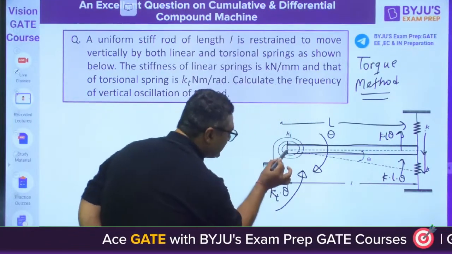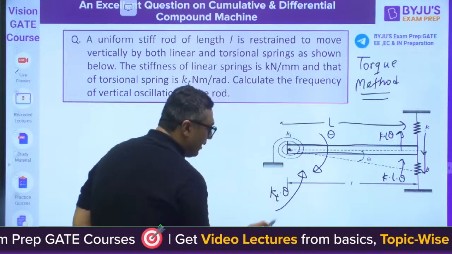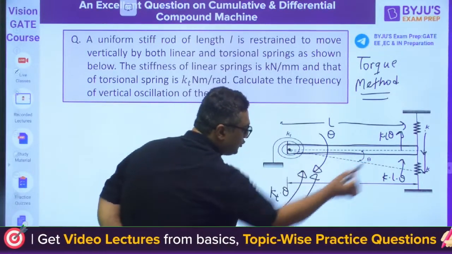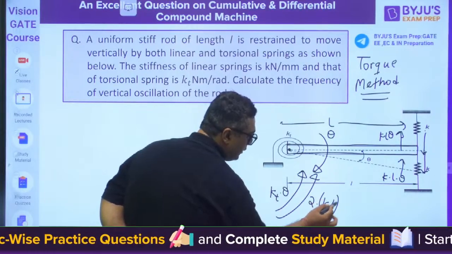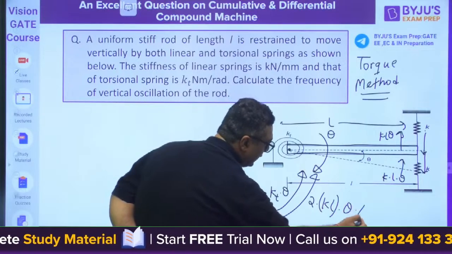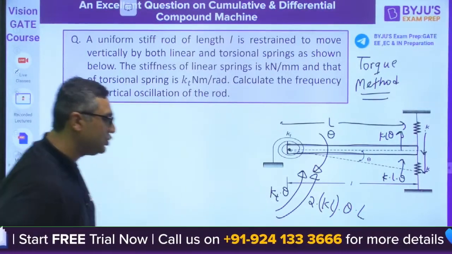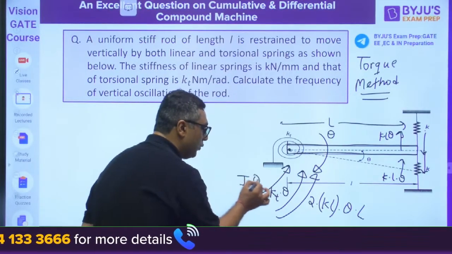And you know, as this is the hinge point, we are talking about theta about this point O. So my dear, the restoring torque because of these two forces will be 2 into KL into theta into L. Add the D'Alembert component, I theta double dot.